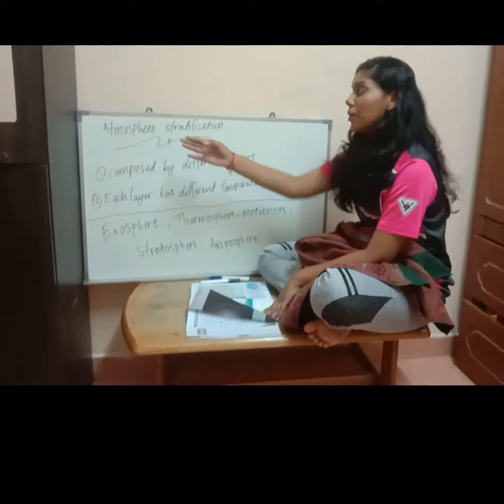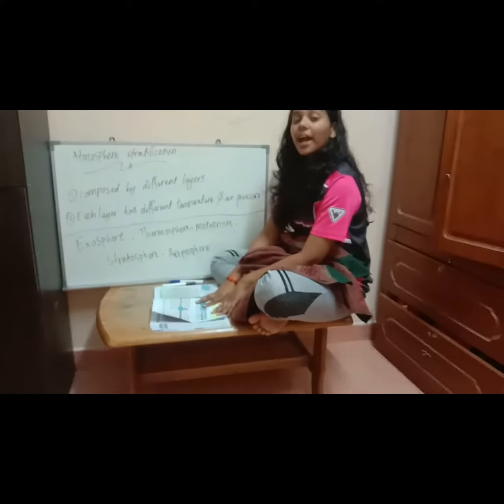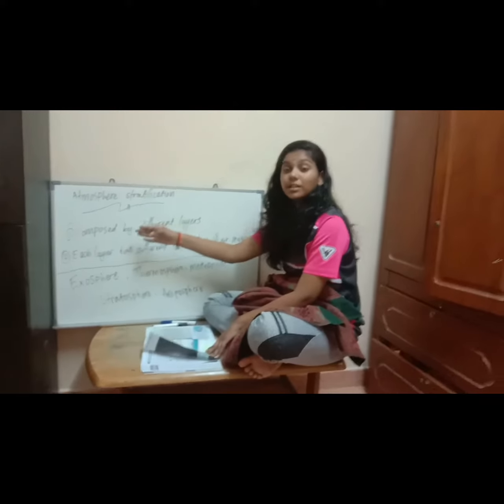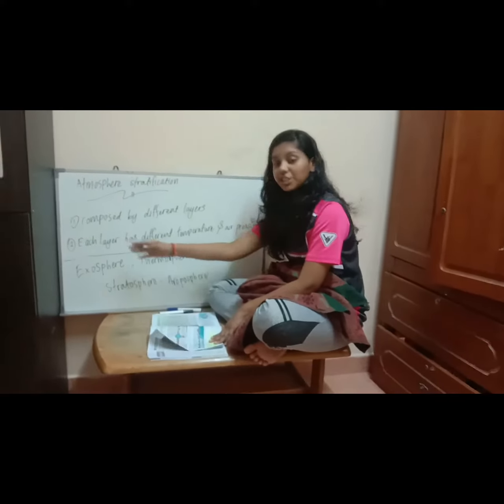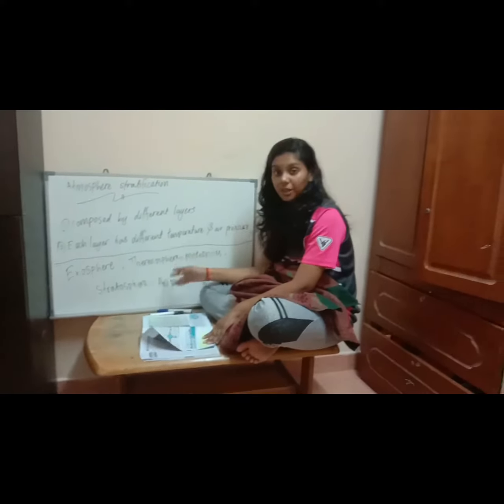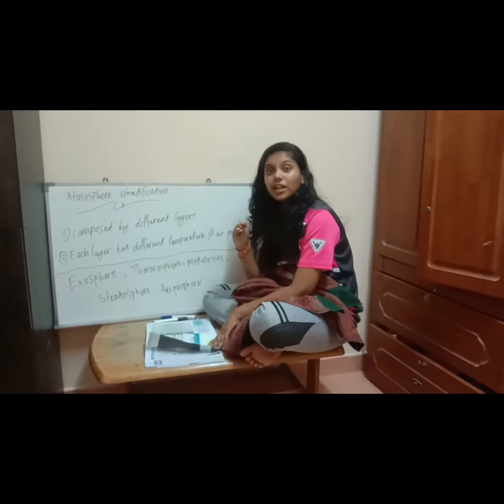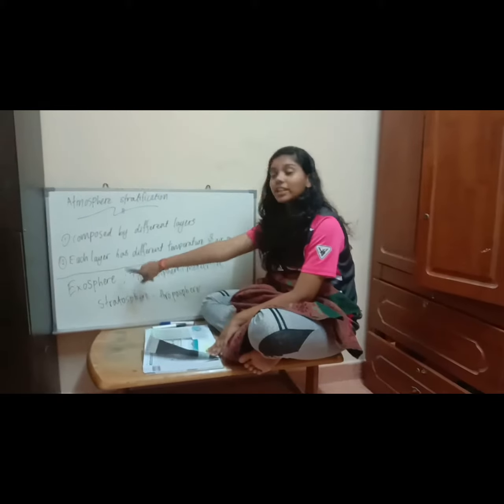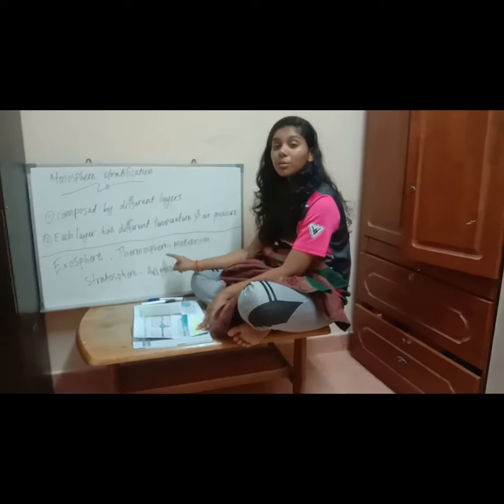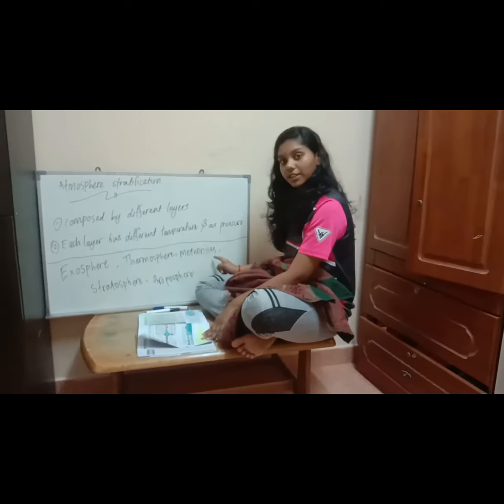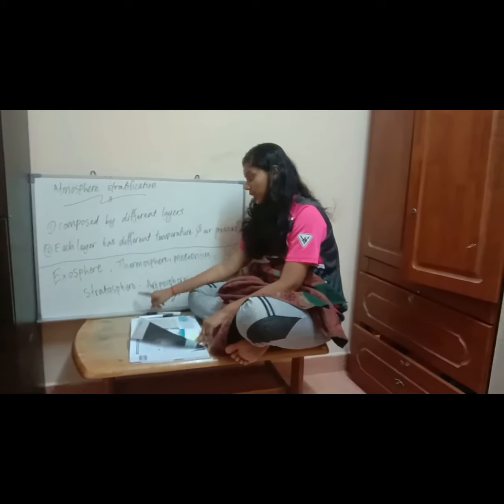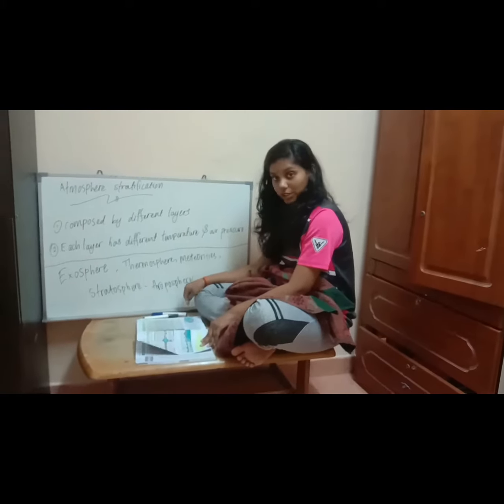Now is atmosphere stratification. The atmosphere is composed of different layers. Each layer has different temperature and air pressure. There are totally 5 different layers. First is exosphere, second thermosphere, third mesosphere, fourth stratosphere, fifth is troposphere.